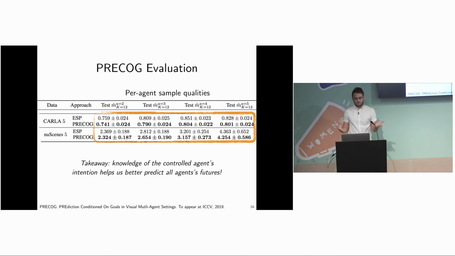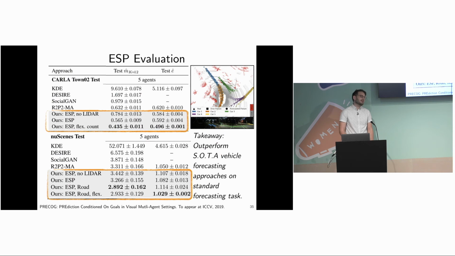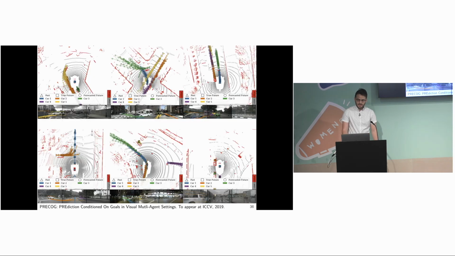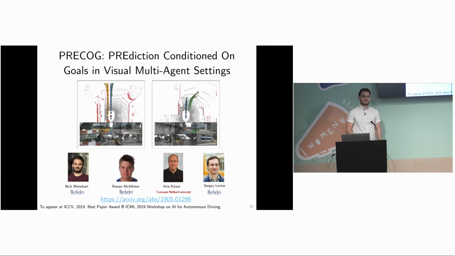And so the takeaway experimentally is that we were able to make better predictions of what the other agents were going to do once we observed the robot's true intention in some real data. So when we have some controlled agent, we use its intention to predict how the other agents are going to respond. And then we also ran the standard forecasting task and found that we outperform some of the state-of-the-art methods. There's plenty of examples in the paper that I encourage you to check out. And I think I'm out of time now, so I'll move on. That's the end.